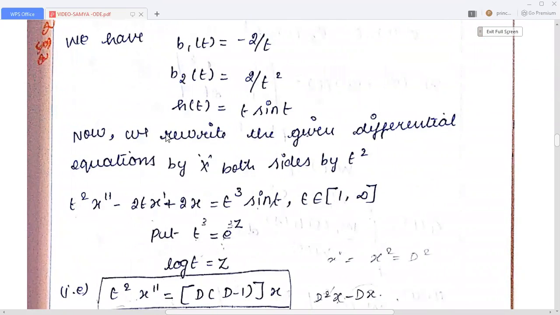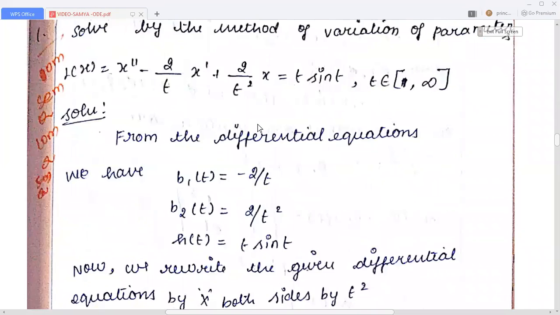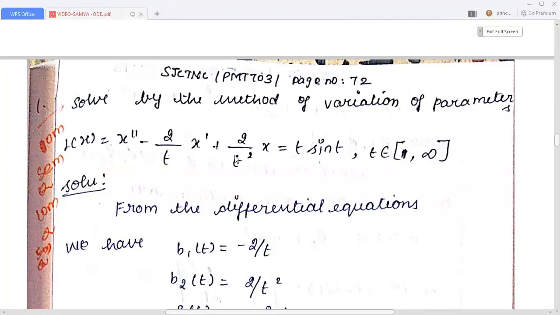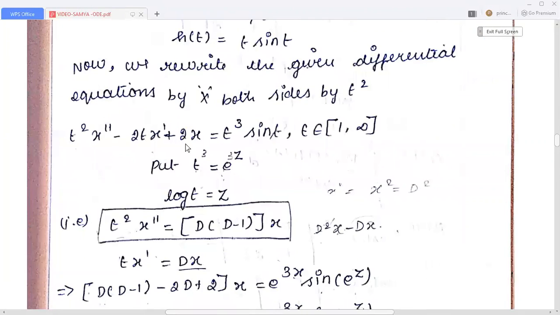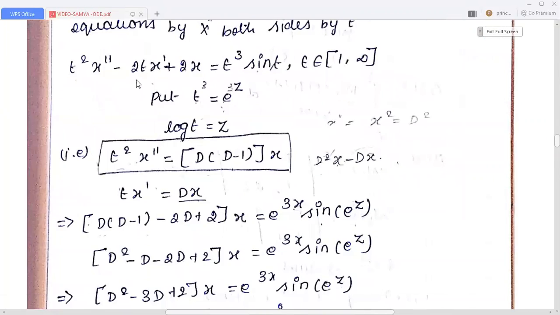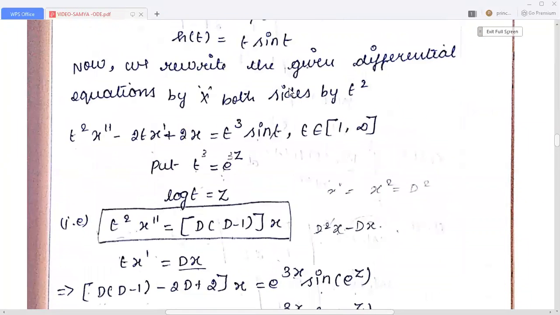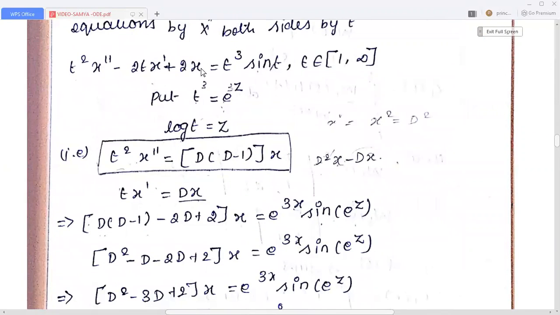Now we rewrite the given differential equation by multiplying both sides by t square. Here we have in the denominator the highest term t square, therefore we can multiply by t square. So the given differential equation can be simplified. That is t square into x double dash minus 2t into x dash plus 2x equal to t cube into sin t, where t is a point in the interval 1 comma infinity. Now you see this is the standard form of a differential equation. Now we can solve this.